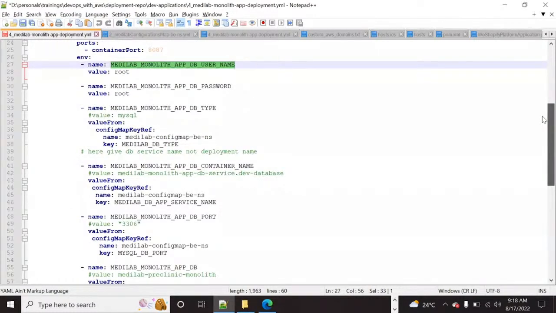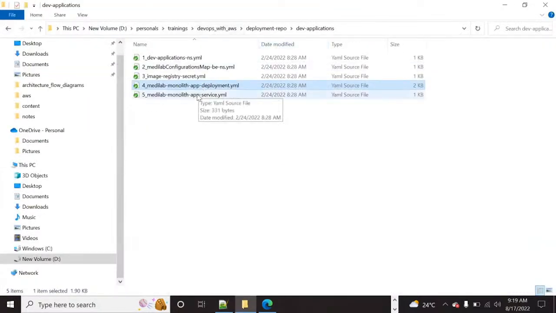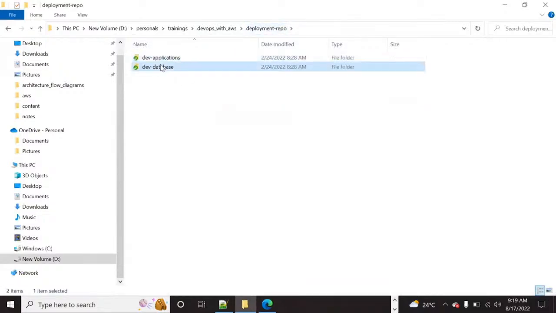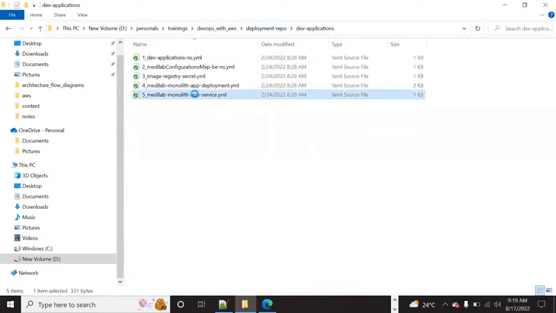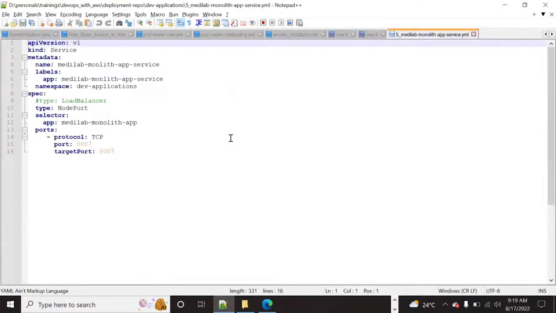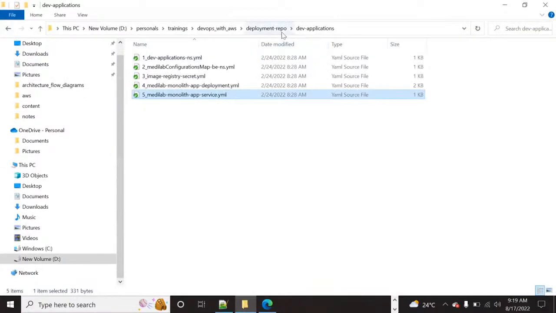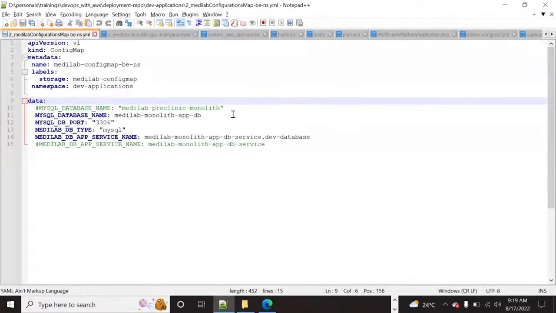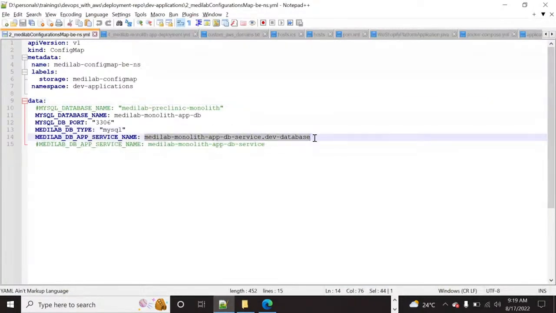Now, service to service communication: in Kubernetes, we have one service here and another service here. We will discuss service discovery, Kubernetes networking, Docker networking. There is a concept called service discovery. See this config map, if I open it, this is the service discovery: the name of the service that we would like to talk to, and in which namespace it is. I'll explain all these things.